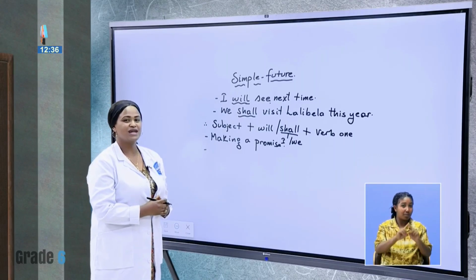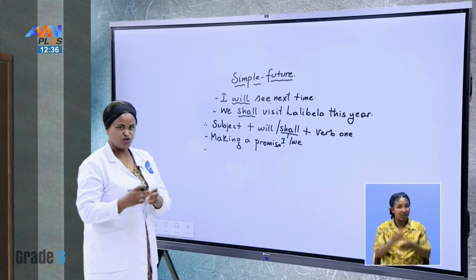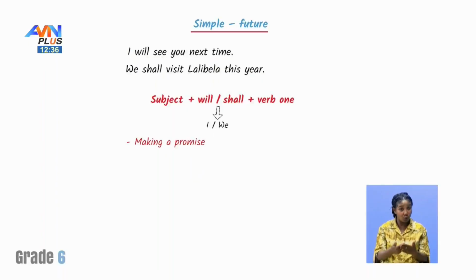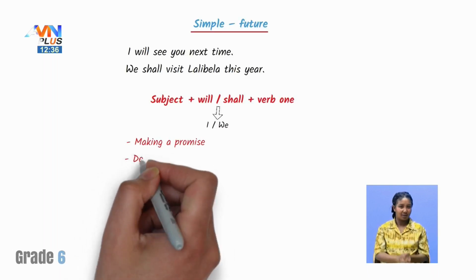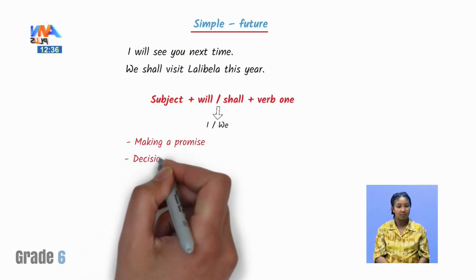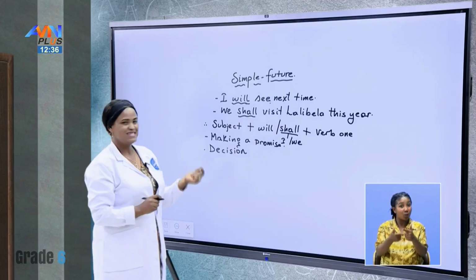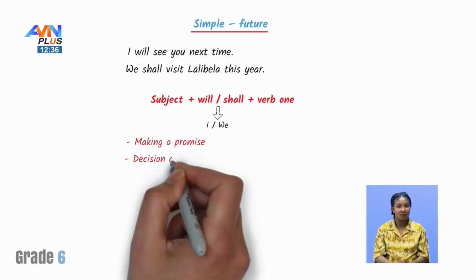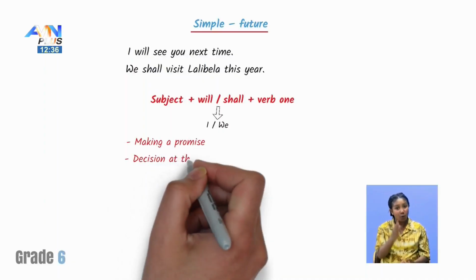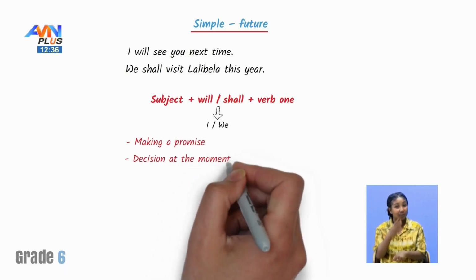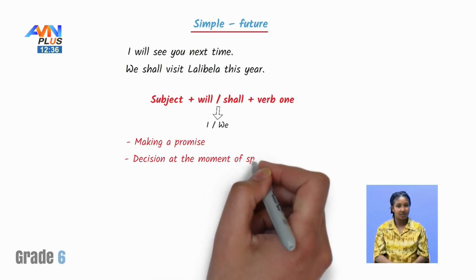But it is a decision that you make at the moment of speaking. So, for decisions. Then the second one is decisions at the moment of speaking.